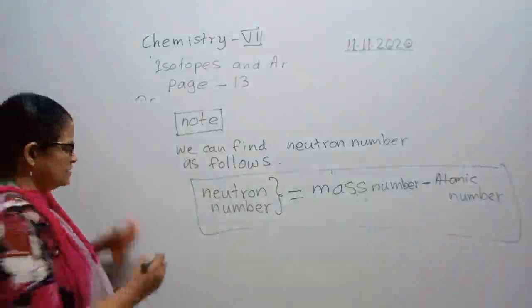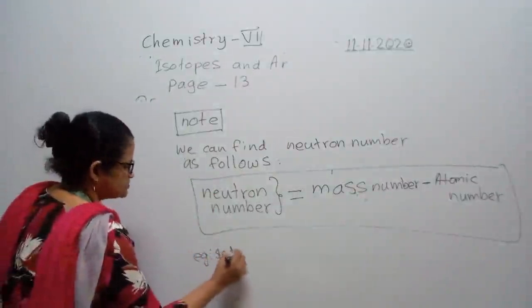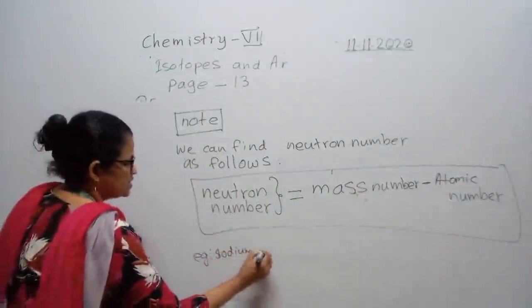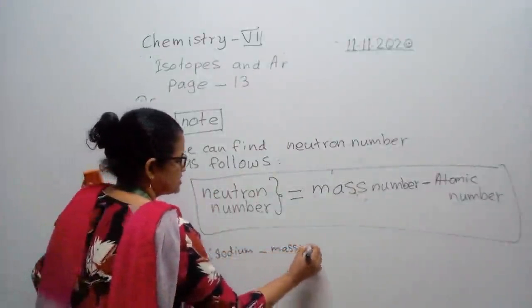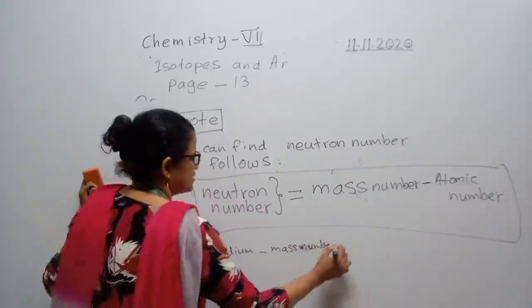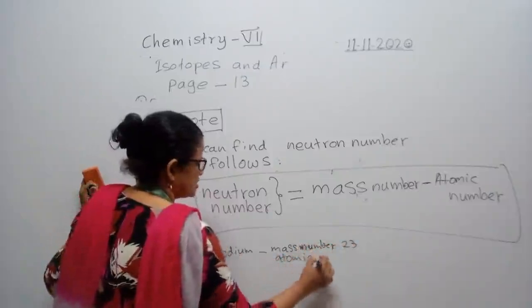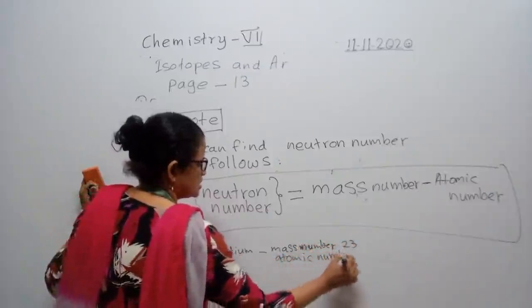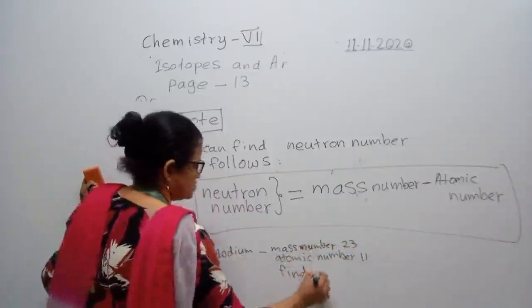For example, sodium, mass number 23, atomic number 11. Find neutron number.